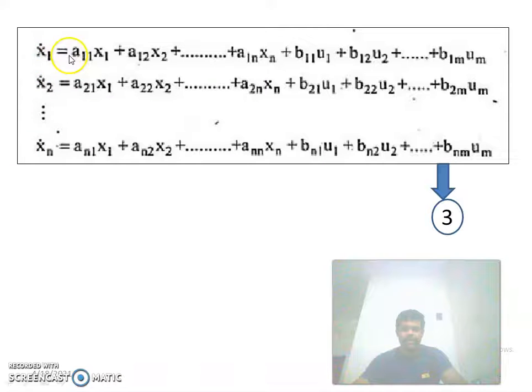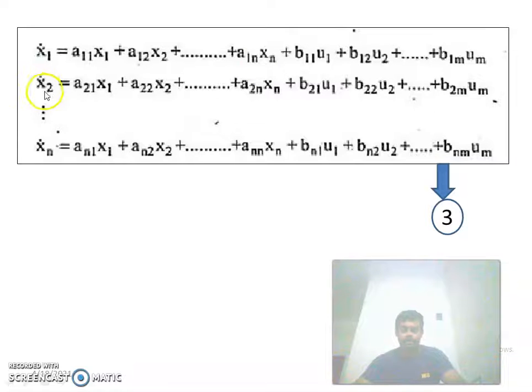So x1 dot is equal to a11 x1 plus a12 x2 plus up to a1n xn plus b11 u1 plus b12 u2 plus up to b1m um.